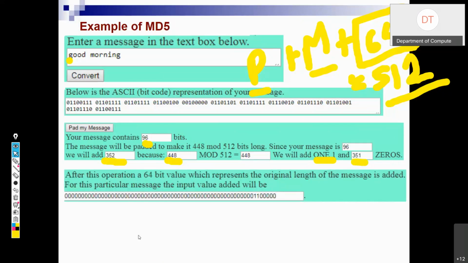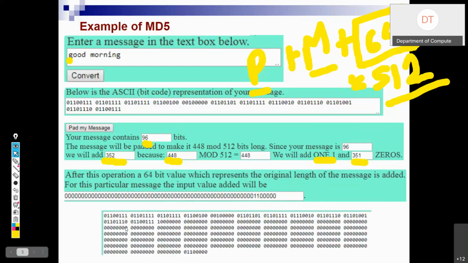After this operation comes a 64-bit value which represents the length of the message. What is the length? The length is 96. So in this 64 bits, our length 96 is represented here. And this is our whole message. So this is the padding. Your padding starts from here.